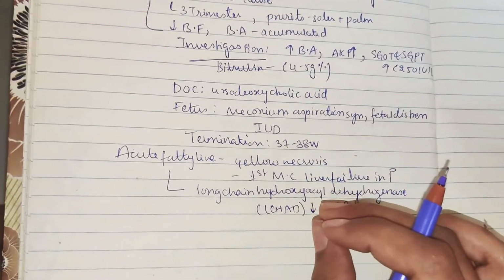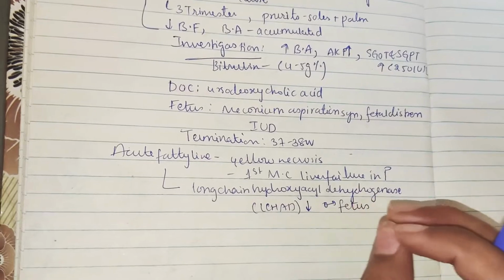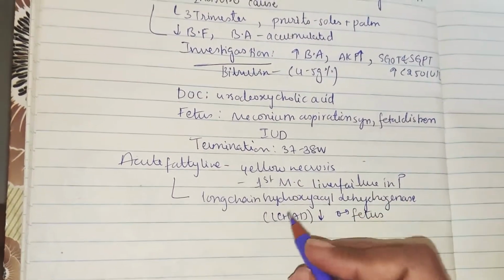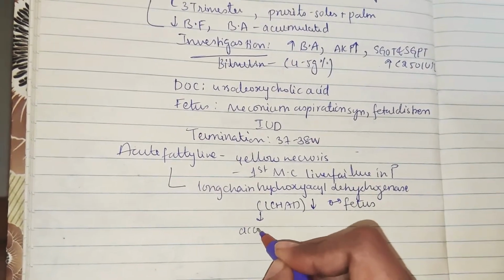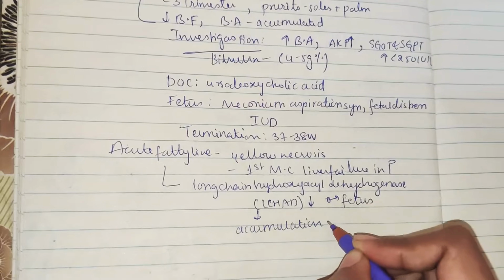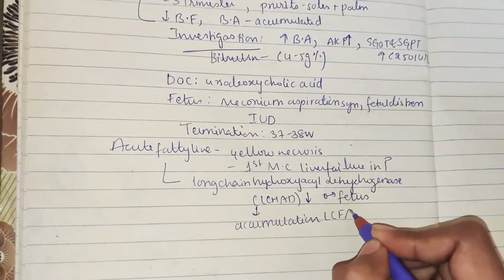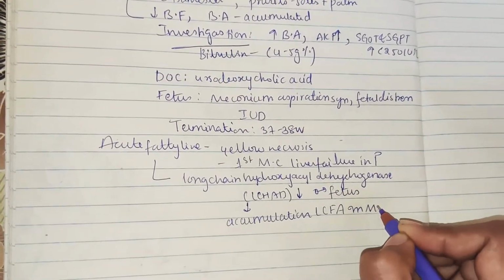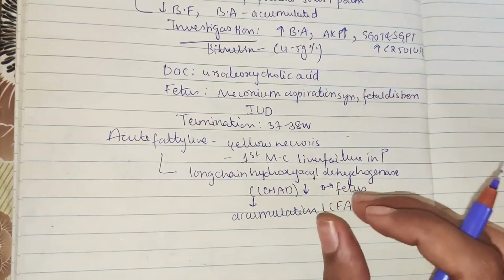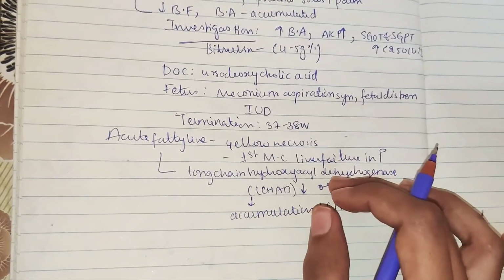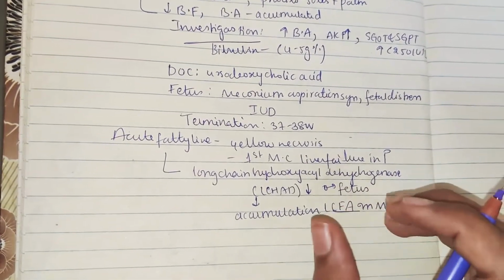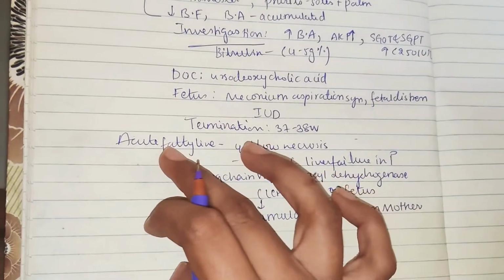If the long chain hydroxyacyl dehydrogenase enzyme is not present in the fetus, this in turn leads to accumulation of long chain fatty acids in the mother. Because of this, the mother gets acute fatty liver.